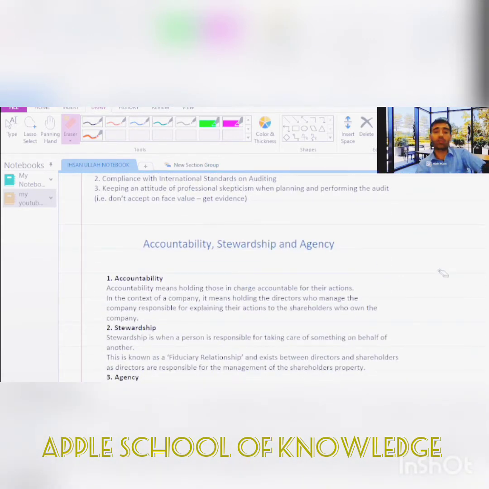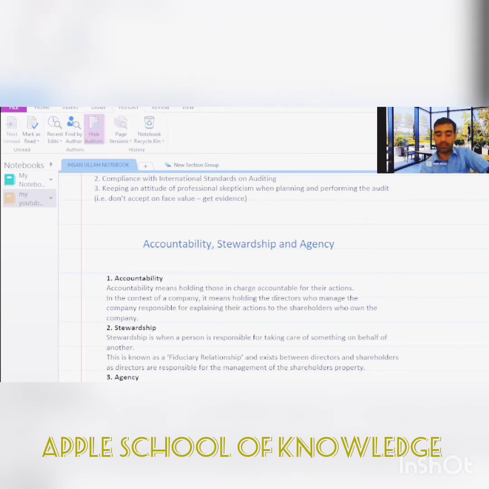Now the board of directors run the company, and definitely they have to be accountable for their actions. For that purpose, they will prepare some documents, and those documents will be presented to the shareholders. Here you see these board of directors, they will prepare some documents, and those documents we call financial statements. And these financial statements are prepared for the shareholders.